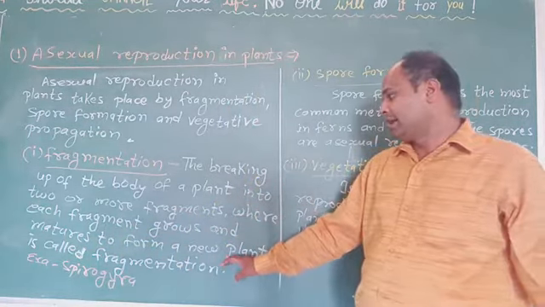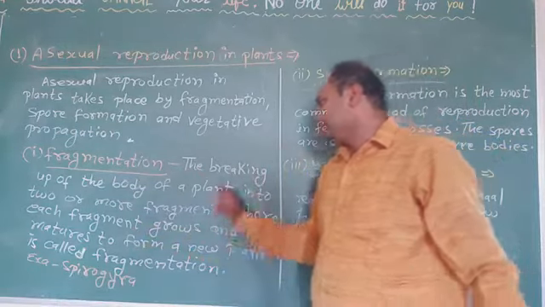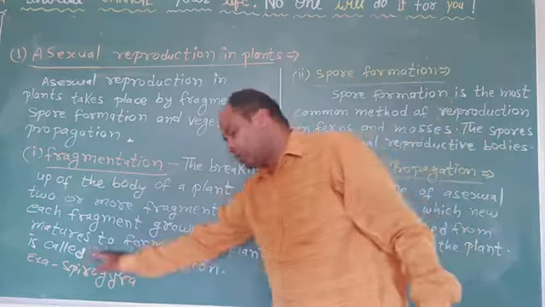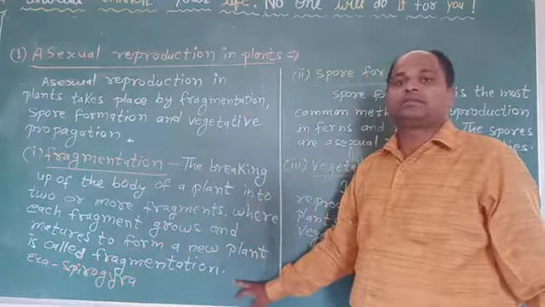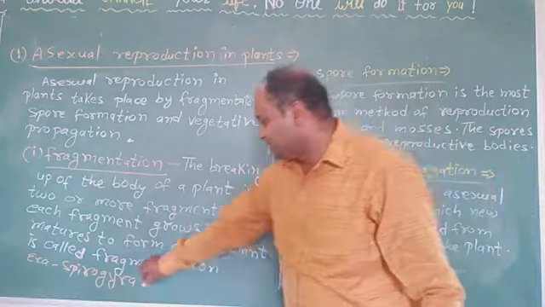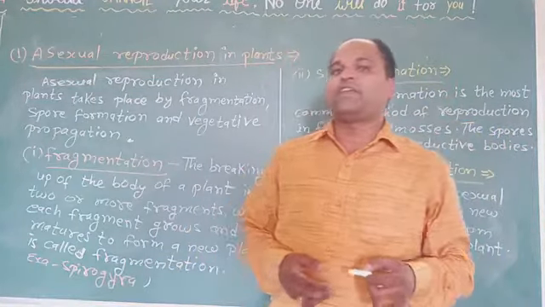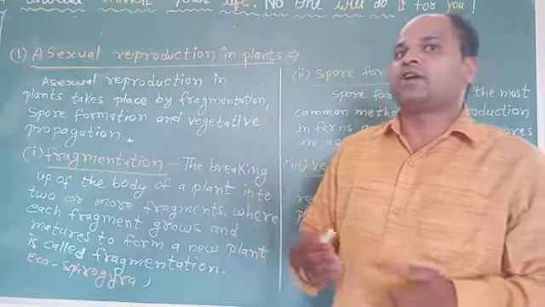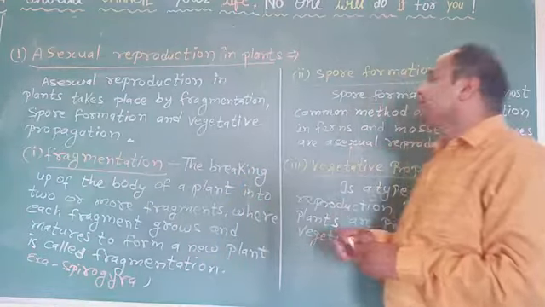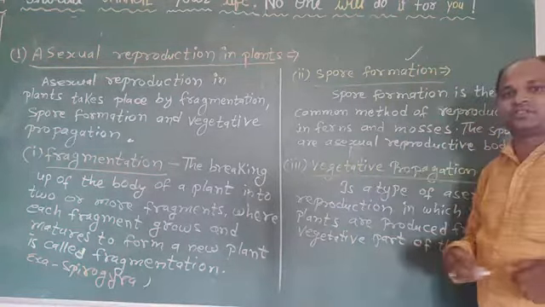That's clear. The example of fragmentation is Spirogyra.